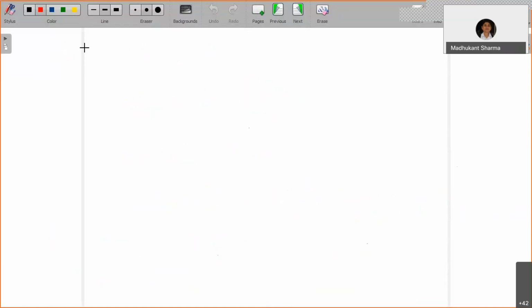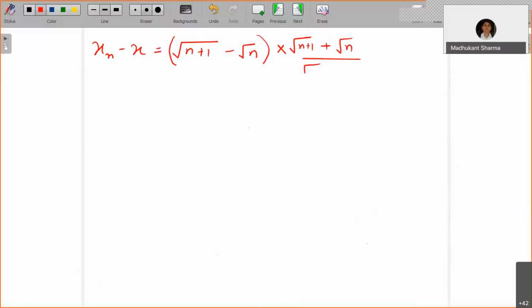Now I want to evaluate xn minus x first. This equals square root of n plus 1 minus square root of n, minus 0 is nothing to worry about. So I will rationalize this. I will multiply and divide by this one.